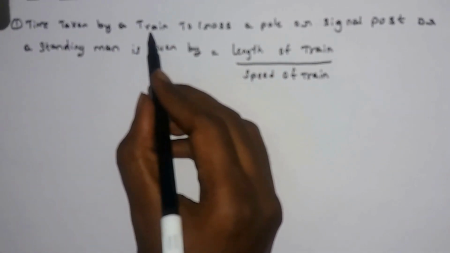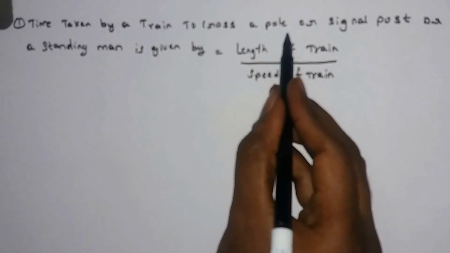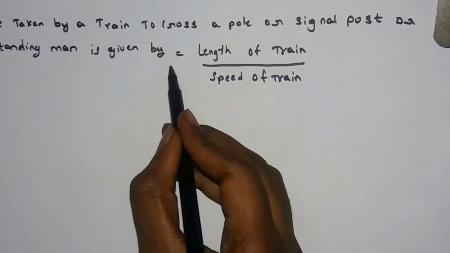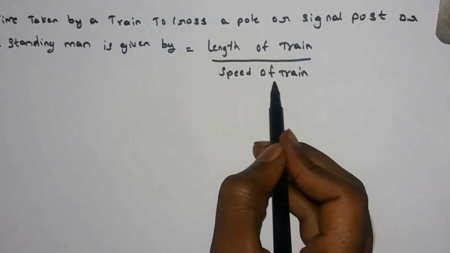Time taken by a train to cross a pole or a signal post or a standing man is given by length of the train by speed of the train.